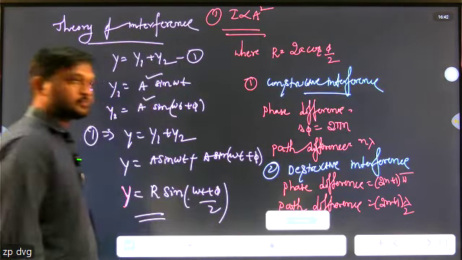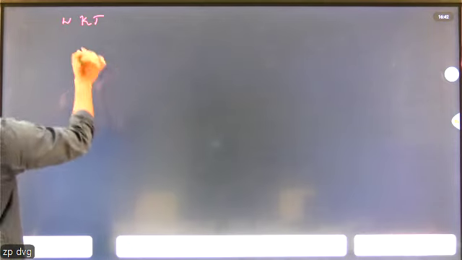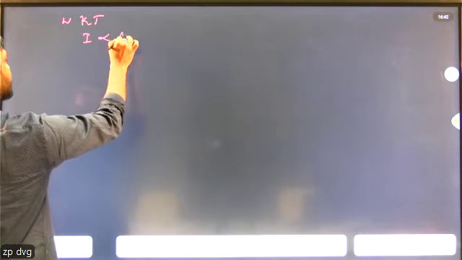So this is theory of interference. The next one is, we know that intensity is directly proportional to what? A square. Intensity is directly proportional to a square.